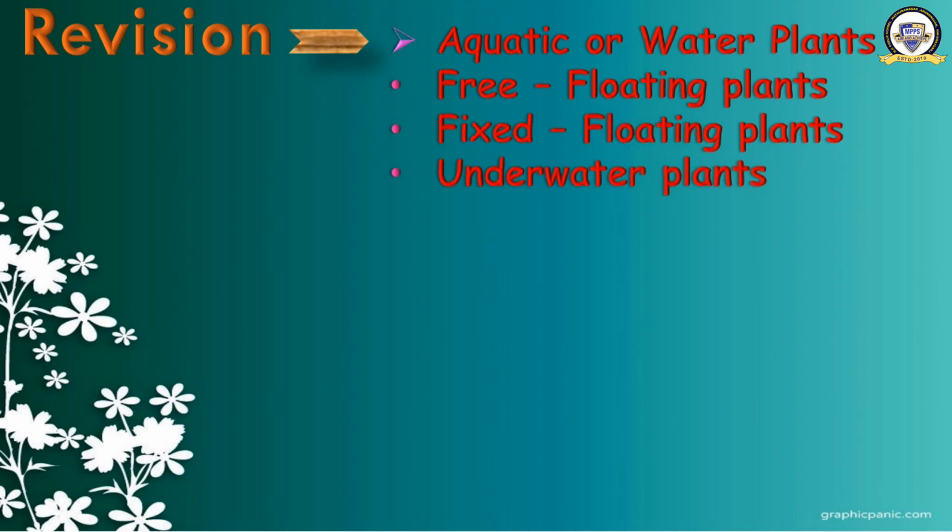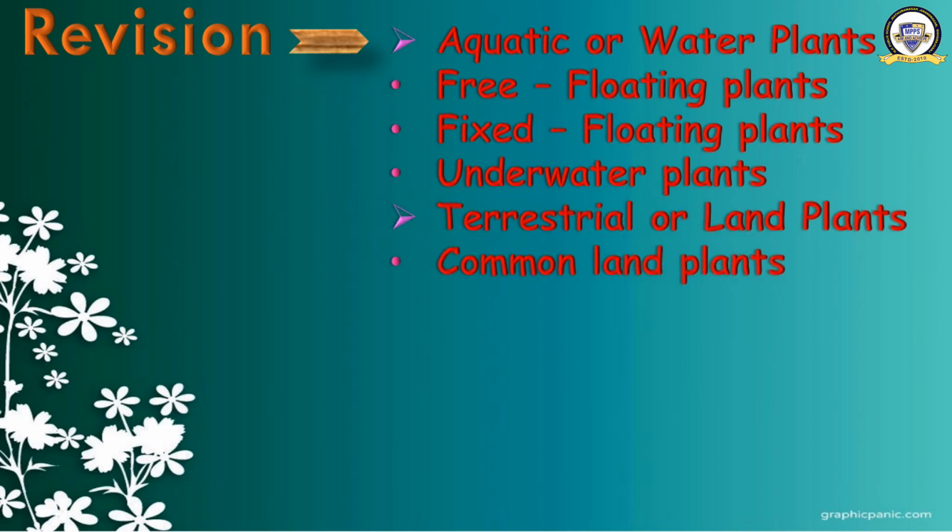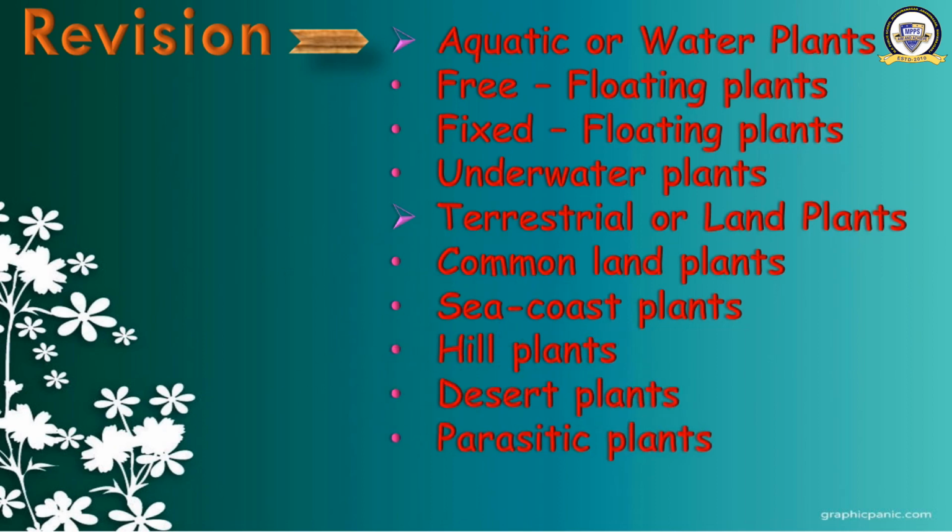Then what is the next group of plants? Terrestrial or land plants. And what are the different kinds of terrestrial plants? Common land plants, sea coast plants, hill plants, desert plants, parasitic plants, and insectivorous plants. These are the 6 kinds of terrestrial or land plants. This was the lesson.